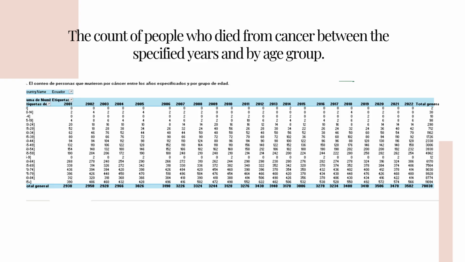Next, for the stomach cancer deaths from 2001 to 2023 in Ecuador by age group, I focus on stomach cancer, looking at the number of deaths between 2001 and 2023. I made four pivot tables in Excel. One is the count of people who died from cancer.